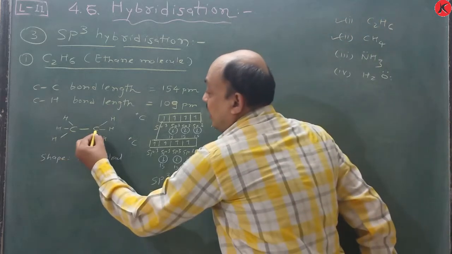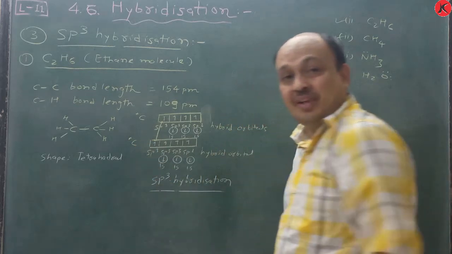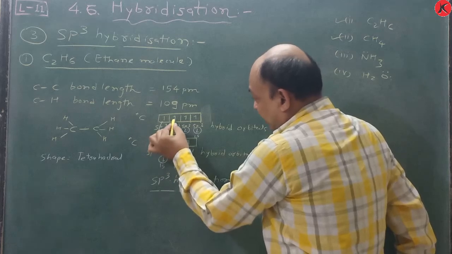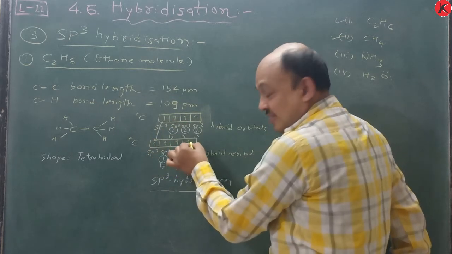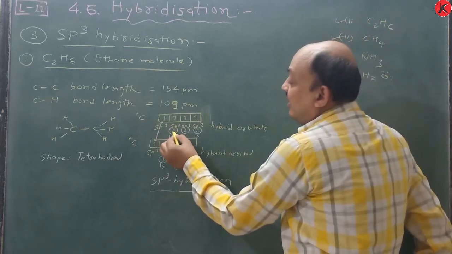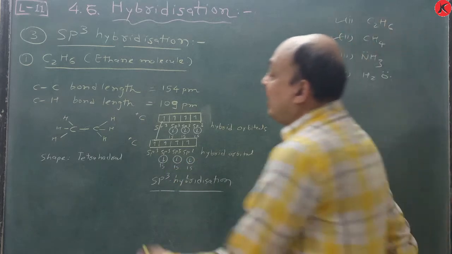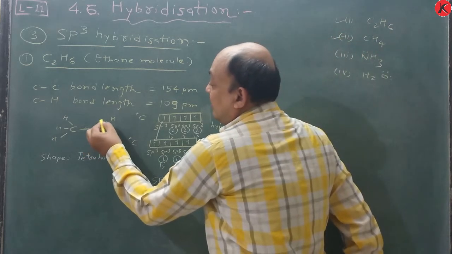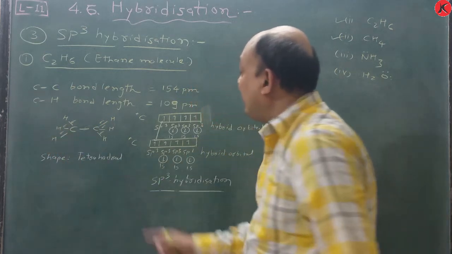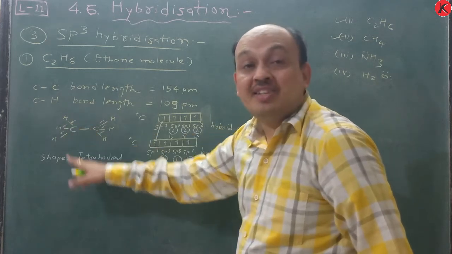Carbon and carbon form a sigma bond by sp3-sp3 mixing, and the other 3 and other 3 orbitals are there, that means a total of 6 hydrogens. They share 1 electron each and are arranged with sigma bonds, with each carbon sp3 hybrid orbital overlapping with a hydrogen 1s orbital.